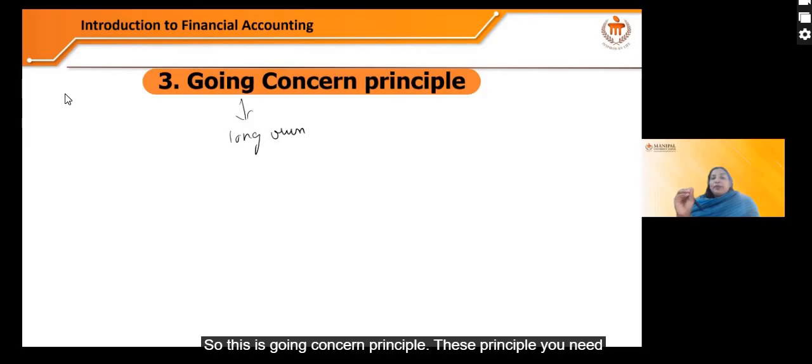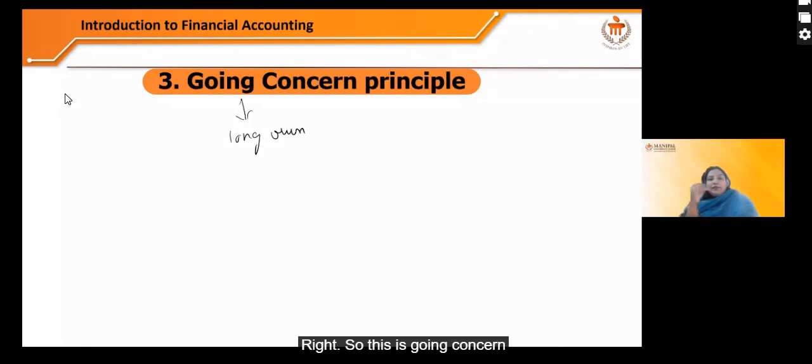This principle you need to keep in mind. This is very important. Then only you will have conceptual clarity. While recording the transaction, while preparing the statement, we need to follow the generally accepted accounting principles. So these are the main principles we need to follow. Listen to me very carefully. So this is the going concern principle.